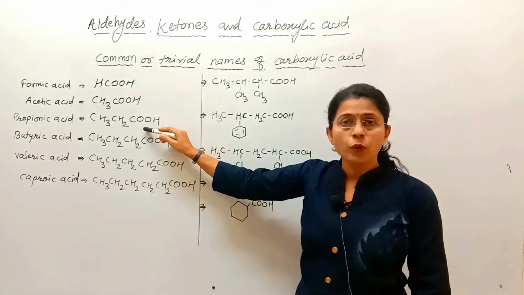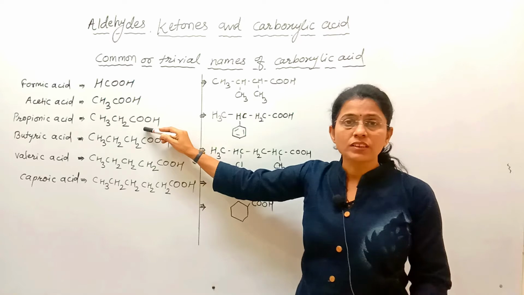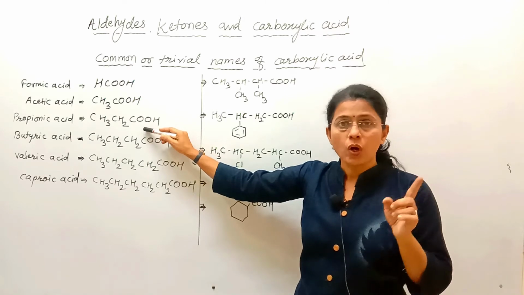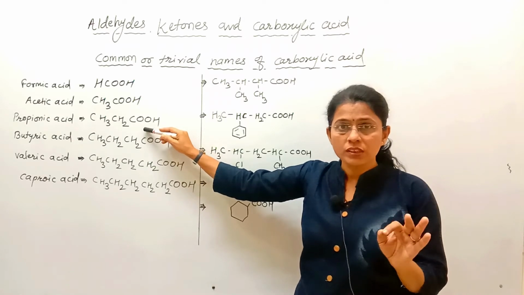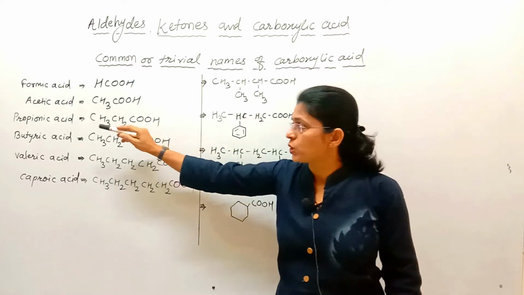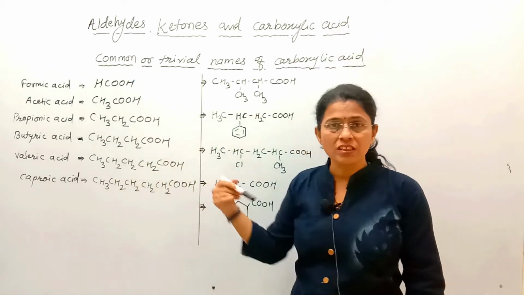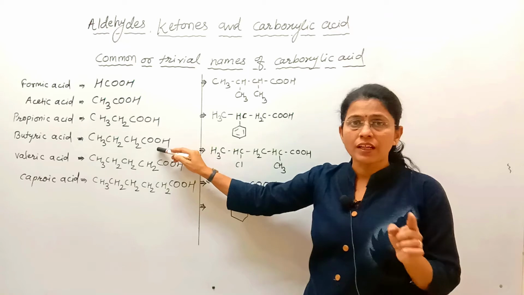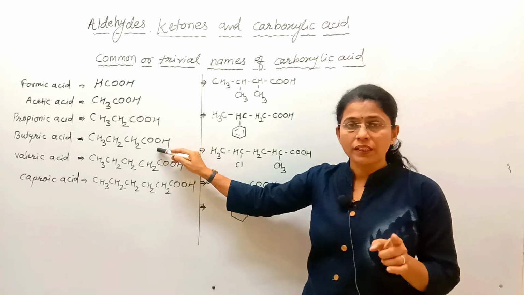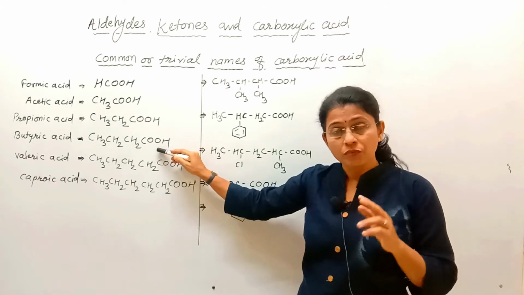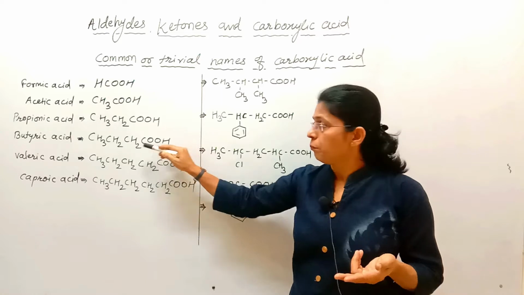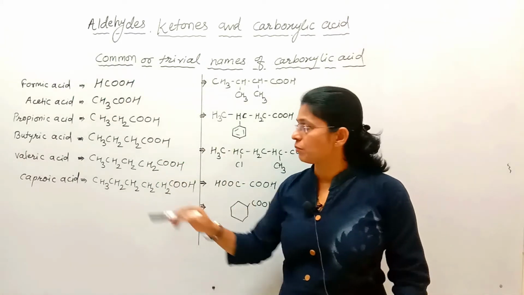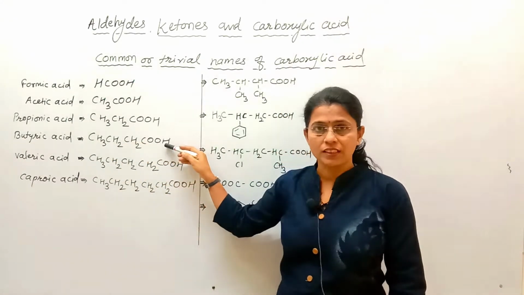This is propionic acid because it is isolated from fat; pro means first and pion means fat. Here it is named butyric acid because it is obtained from butter, which in Latin is called butyrum, and hence the name is butyric acid.